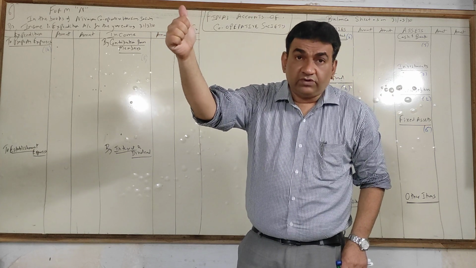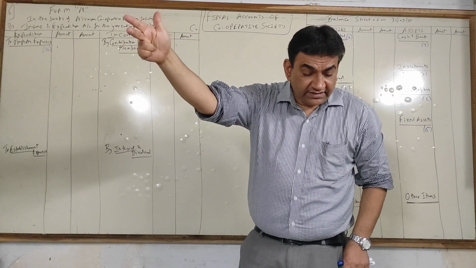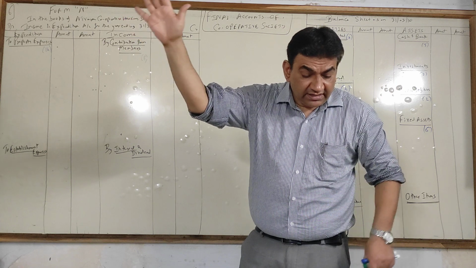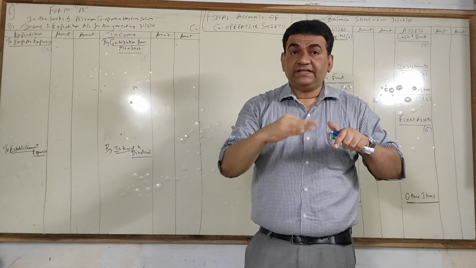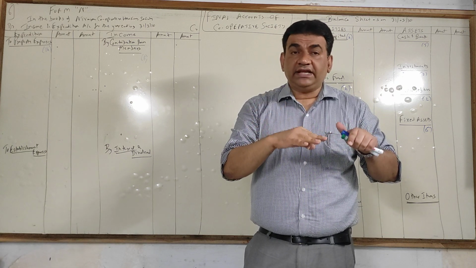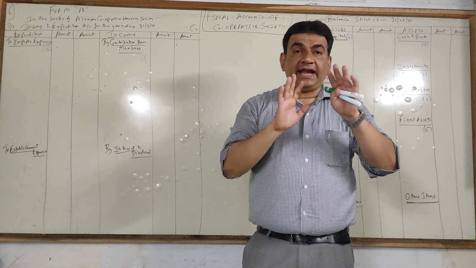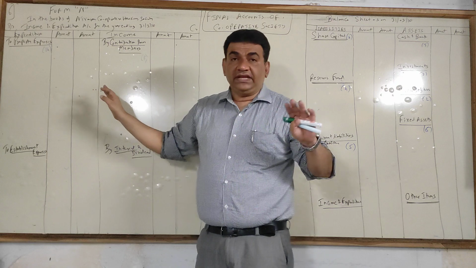I'm telling you how to decide how many lines to leave. Municipal tax, water, electricity, repair maintenance, watchman's salary, sweeper salary, lift maintenance. 6 items. Plus, there are 3 marks for outstanding. So 6 plus another 3, 9. So what you do? When there are 9, 10 lines, keep 3, 4 extra. So keep around 13 to 14 lines.